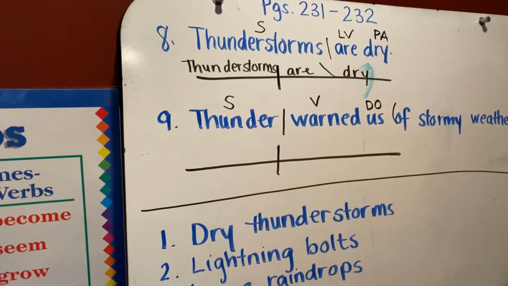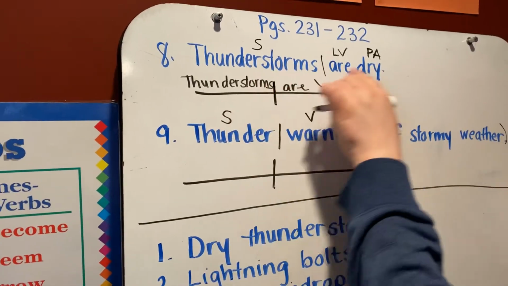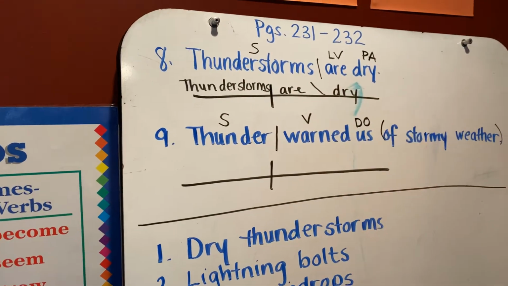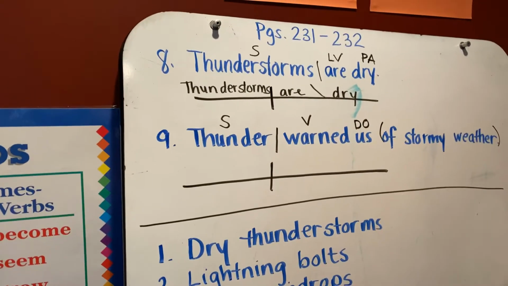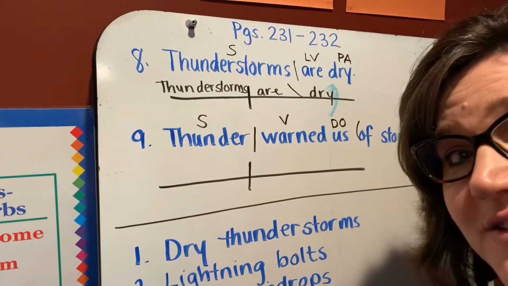The word is diagram. I'm still wondering how thunderstorms are dry and not wet. I agree. I don't understand why they use that adjective, but they did. So that's what their book said. Pastor Joel thinks that thunderstorms are wet, just for you. Can you see me? Hello.